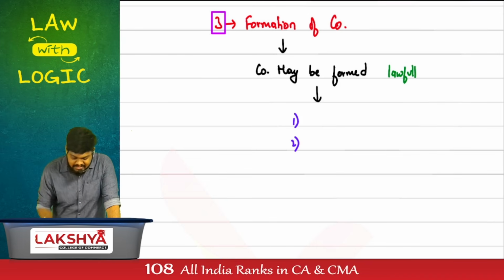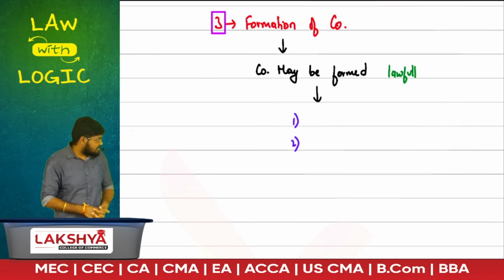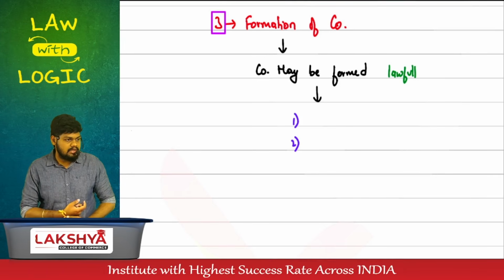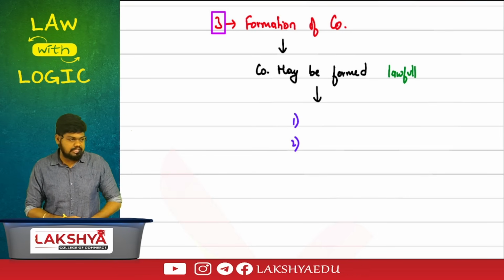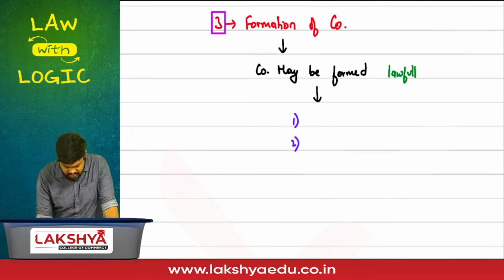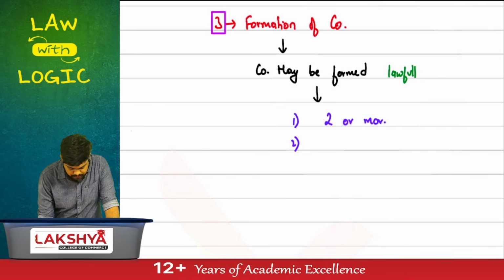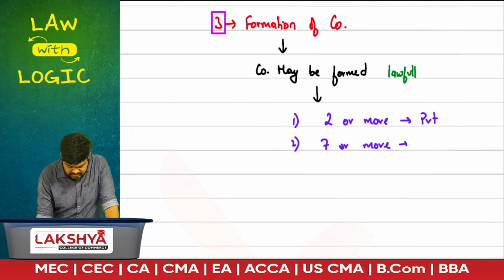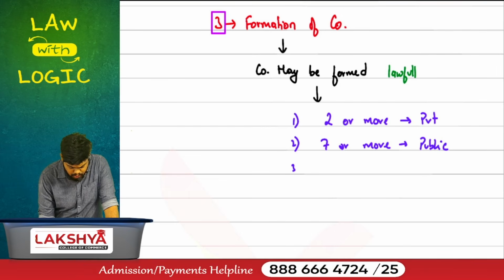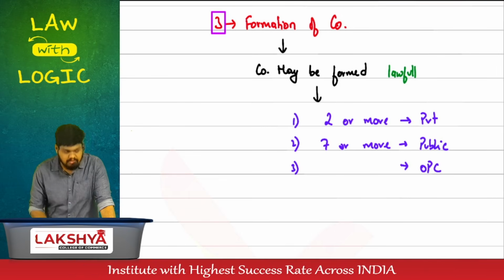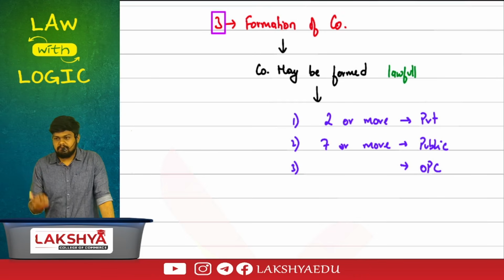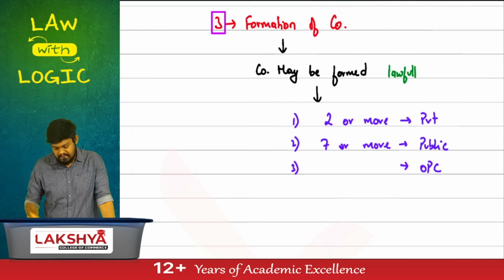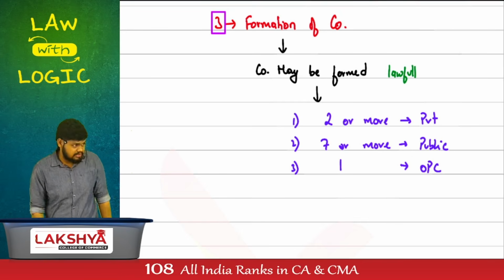We have two categories of companies as usual, private and public. To form a private company, we must have at least 2 shareholders. How many? 2 shareholders. 2 or more persons shall be existing to start a private company. Similarly, for public company, how many? 7 or more. 2 or more for which company? Private company. For a public company, we'll have 7 or more, and we have a special kind of company here, OPC. For OPC, we'll have how many? 1 or more. The One Person Company concept itself is that they're encouraging a sole proprietor to come into company form of business. They'll have how many members? 1 person.